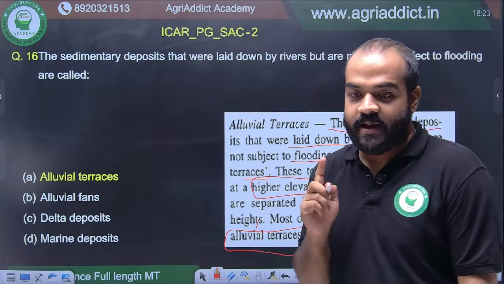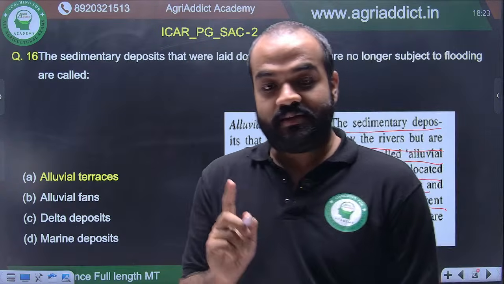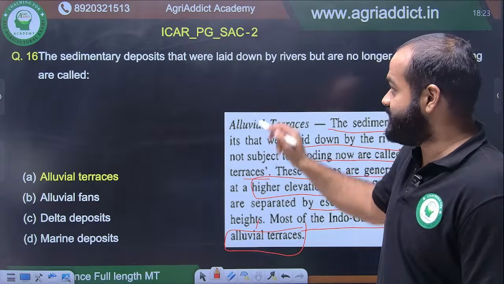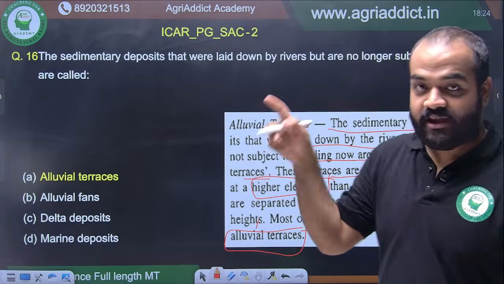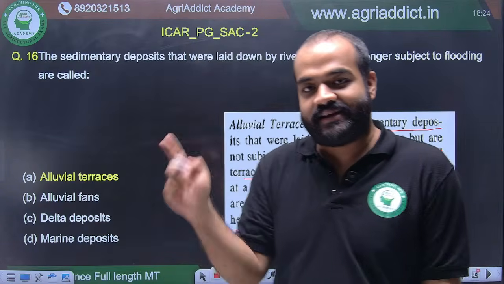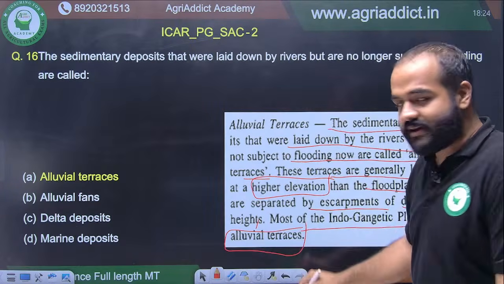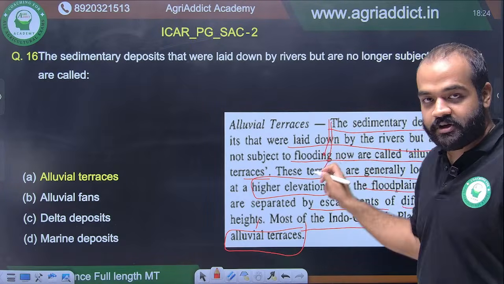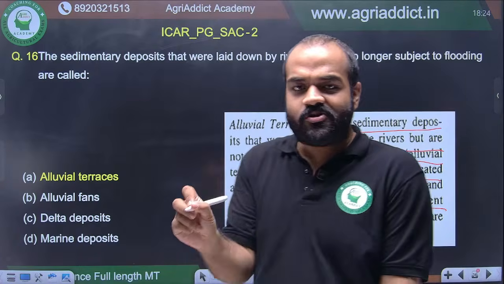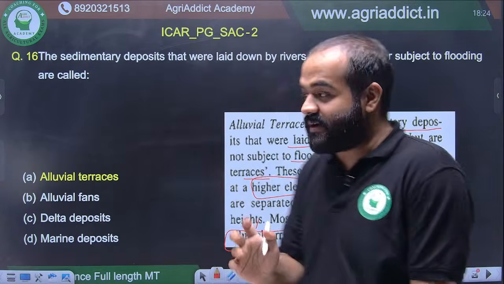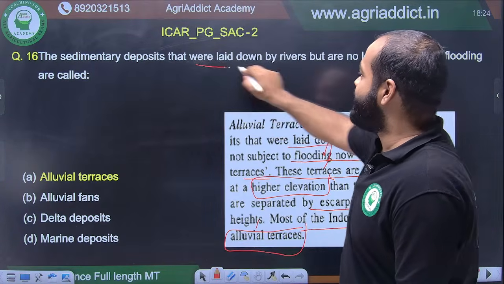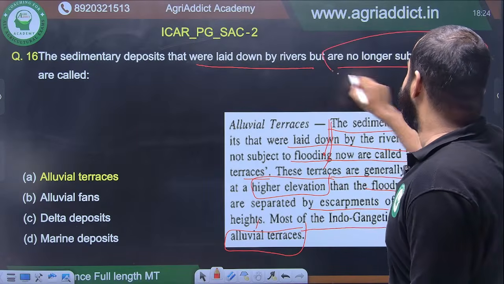The names of all these structures, alluvial terraces, alluvial fans, delta, you should read thoroughly. Actually, you don't need to read it all. The first 2-3 lines are important. Write the keywords. You can make your own notes. Write only the keywords, but you should remember. Like here the keyword is that were laid down by rivers but are no longer subject to flooding. Only this much.